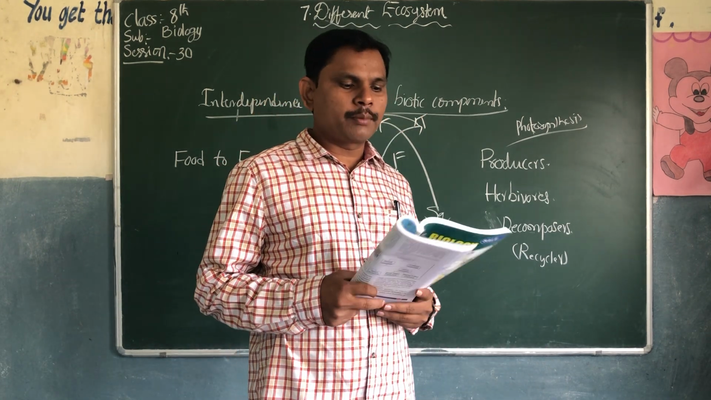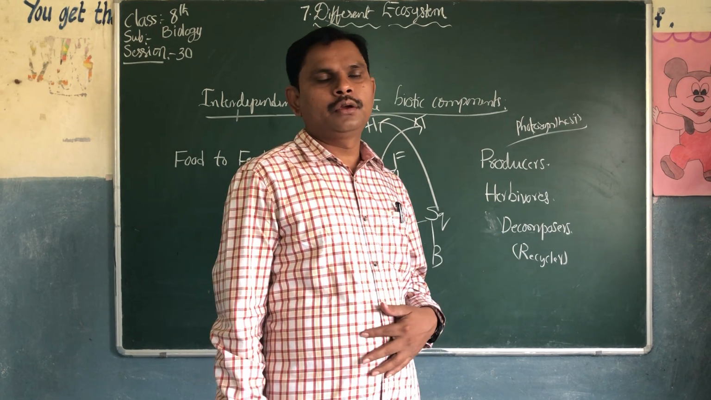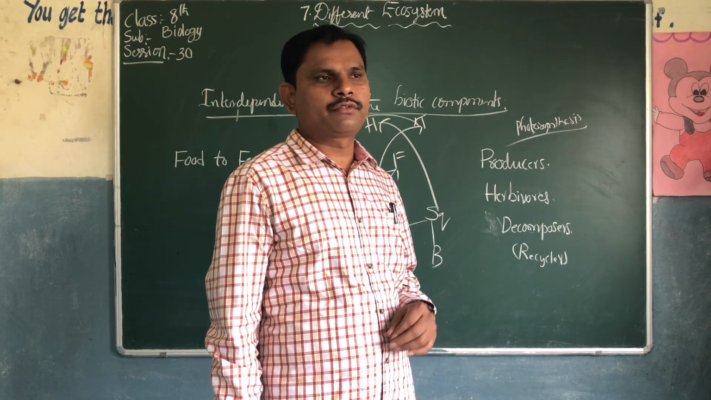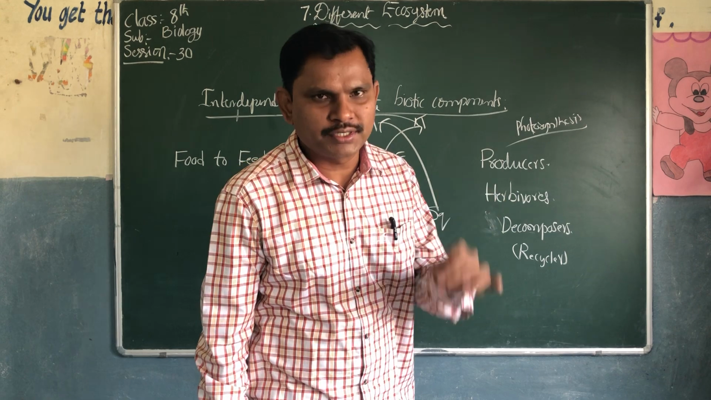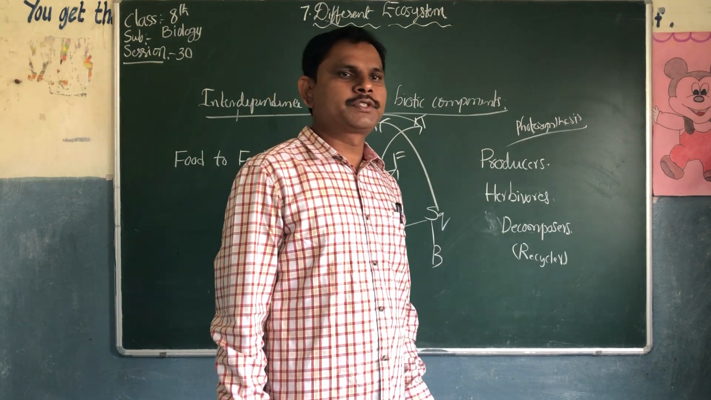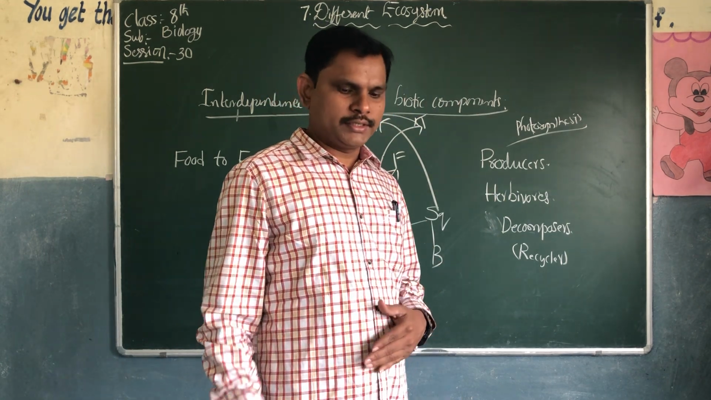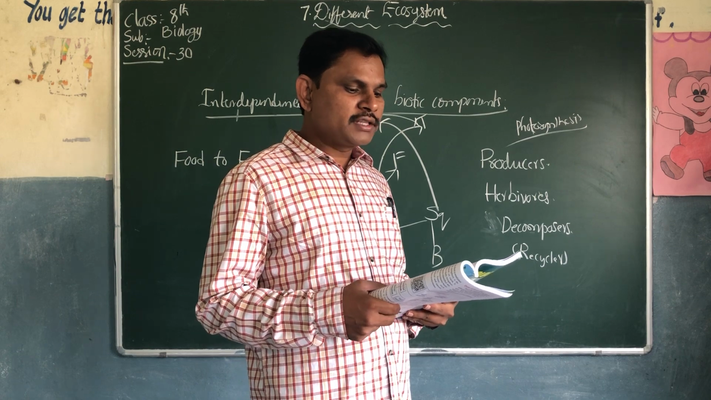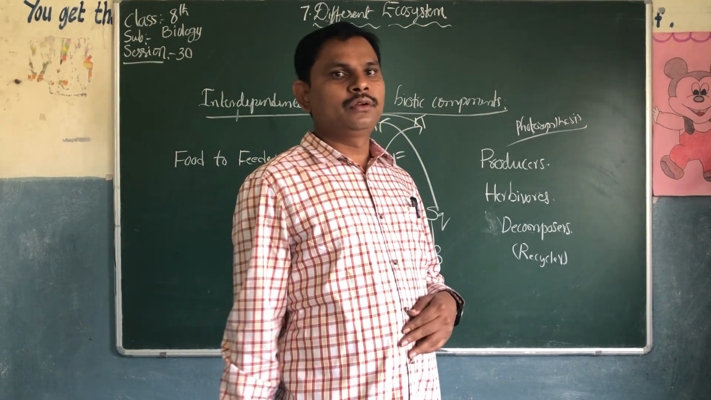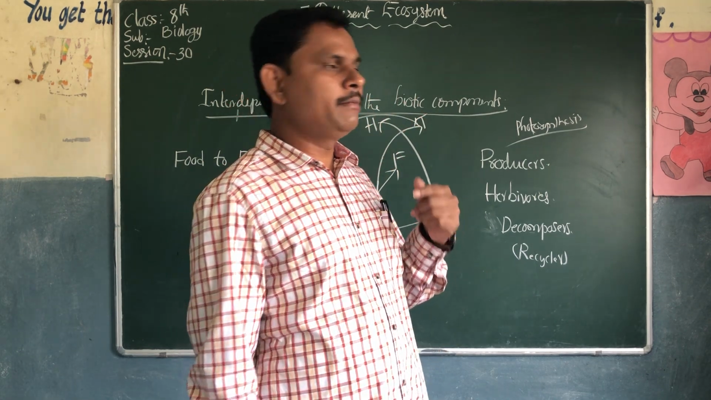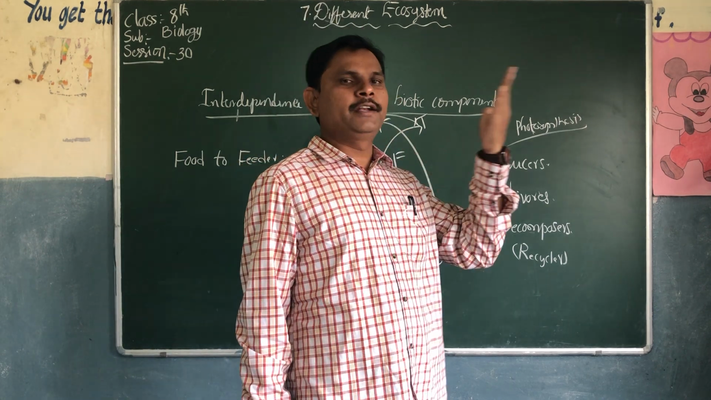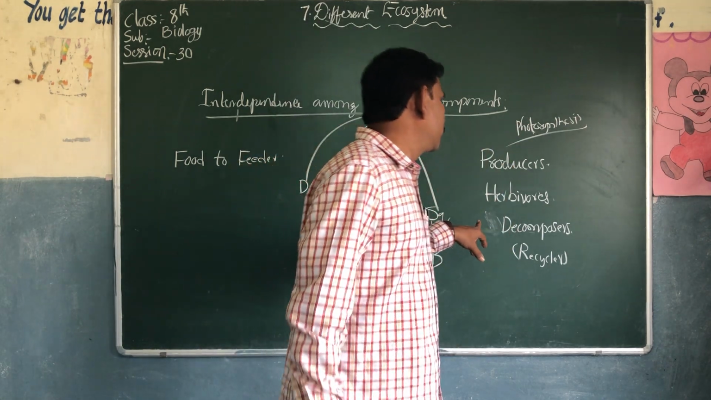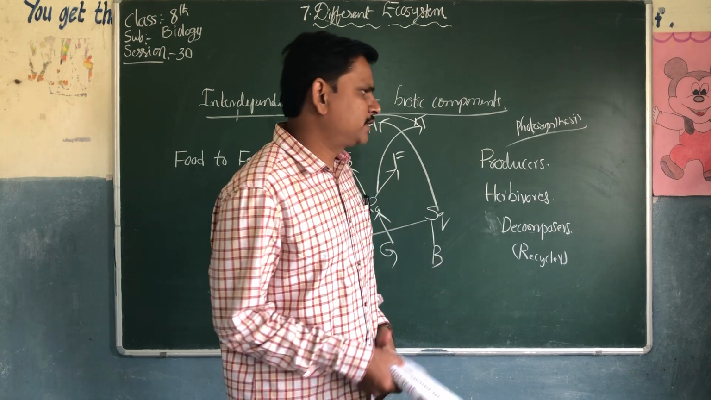Where does the food web start from? The food web starts from the producers. Where does the food web end? The food web ends with the carnivores.